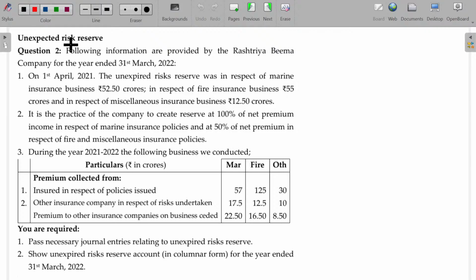Now, unexpired risk reserve. The following information is provided by Rashtriya Bima Company for the year ended 31st March 2022. On 1st April 2021, the unexpired risk reserve in respect of the marine insurance business was 52.5. This is the opening URR. In respect of fire insurance business it was 55, and in respect of miscellaneous insurance business 12.5.